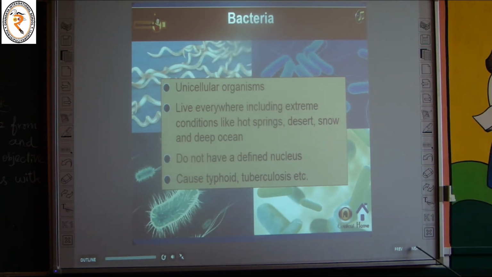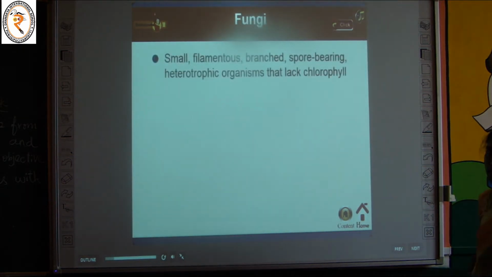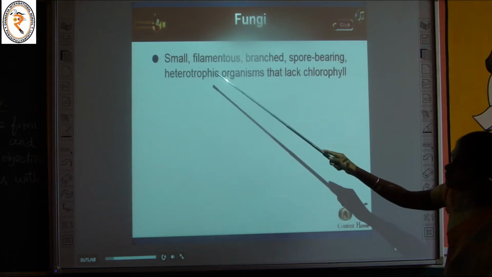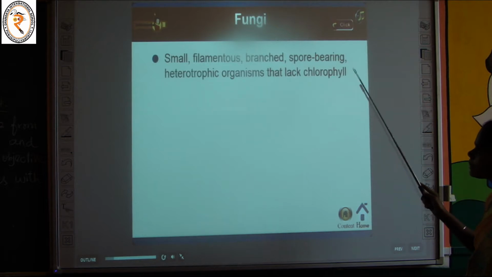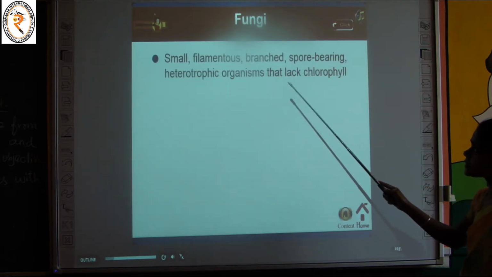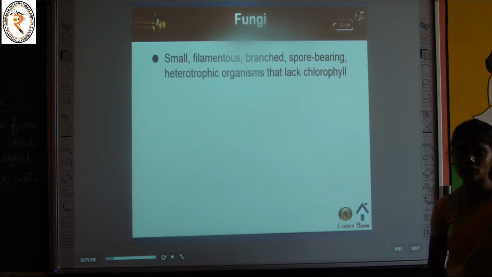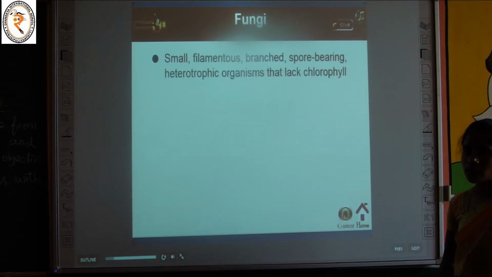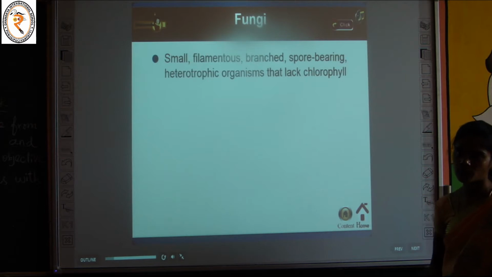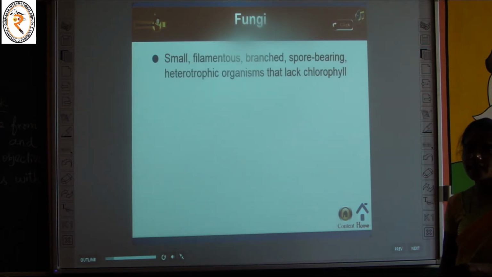Okay, the next one, fungi. It is also a microorganism. It is small, filamentous, branched, spore-bearing, heterotrophic organisms that lack chlorophyll. We already know what heterotrophs are. The animals that cannot make their own food are called heterotrophs. Why are they called heterotrophs? They don't have chlorophyll. But think about plants. They make or synthesize their own food by the process of photosynthesis. Why? Because plants have chlorophyll.